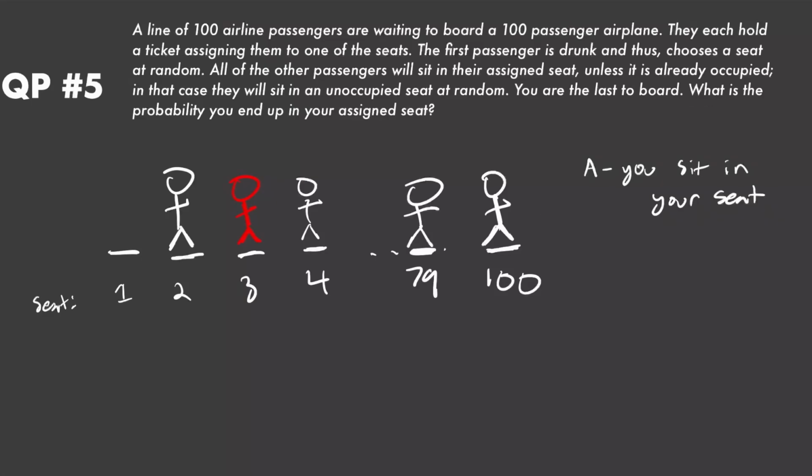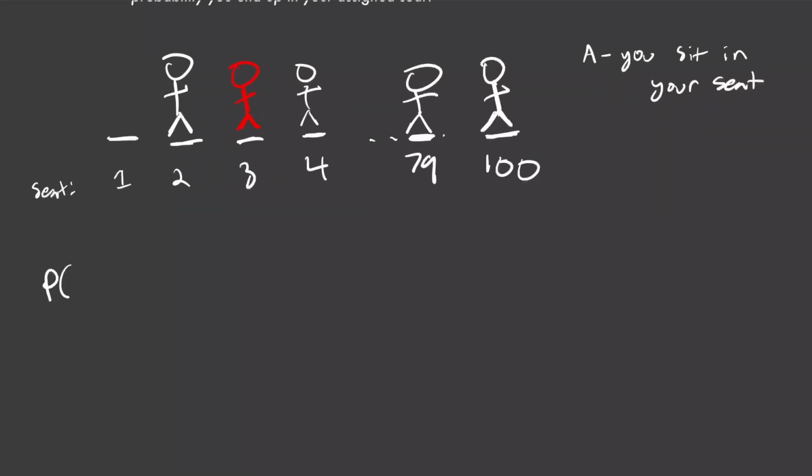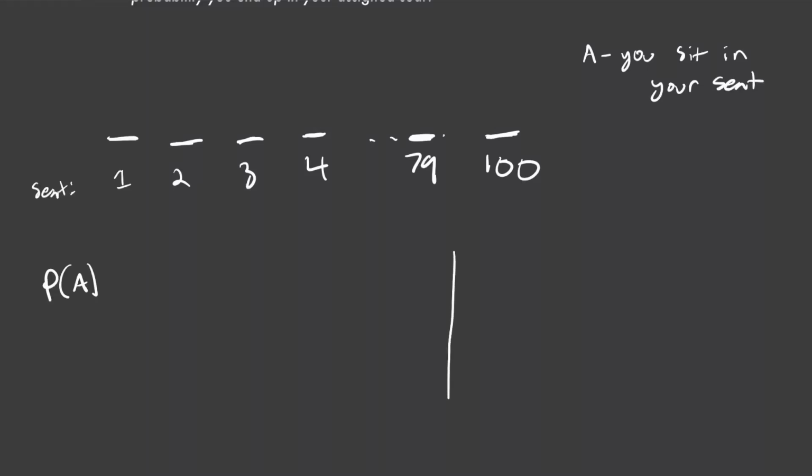What is the probability that you end up in your assigned seat? Let's define event A to be the event that you sit in your seat. So what is the probability of A? Let's reset and think about this seat by seat. We know the first guy, the drunk guy, could sit in any of 100 seats. So our probability space is going to look something like this.